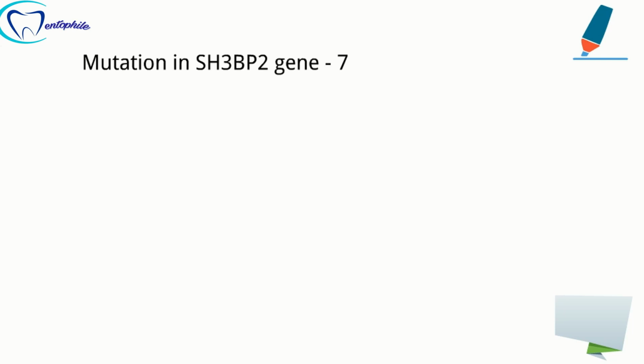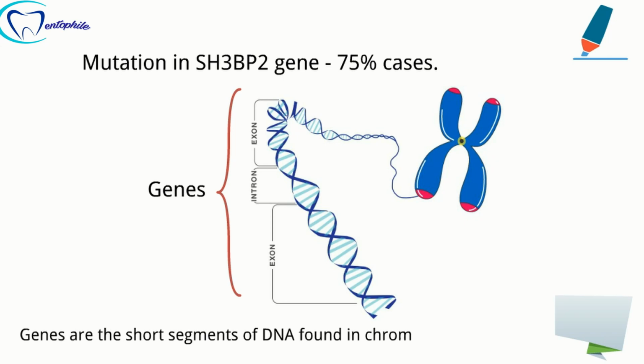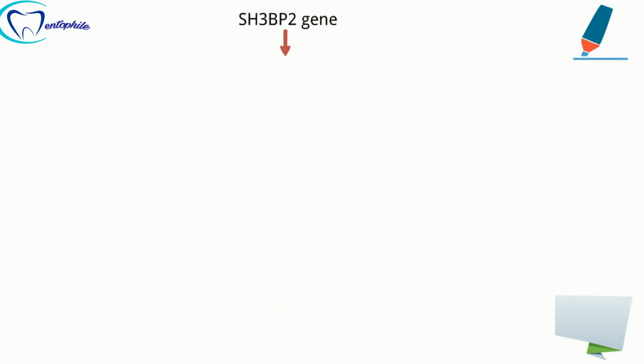As I have already mentioned, in cherubism the mutation in the SH3BP2 gene has been observed in 75% of the cases. As you all know, genes are the basic physical and functional unit of heredity. It means these genes act as instructions for the synthesis of various molecules like proteins in the body. Likewise, this SH3BP2 gene is also responsible for the synthesis of various proteins in the body.